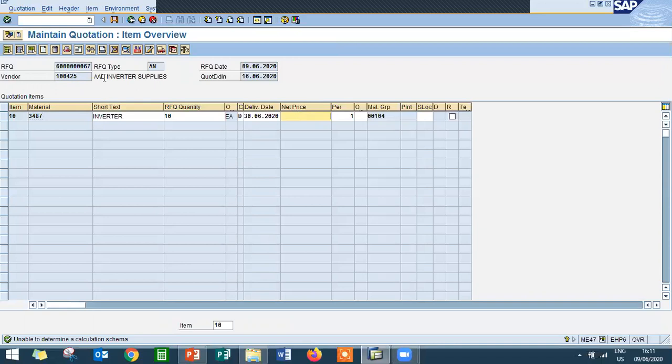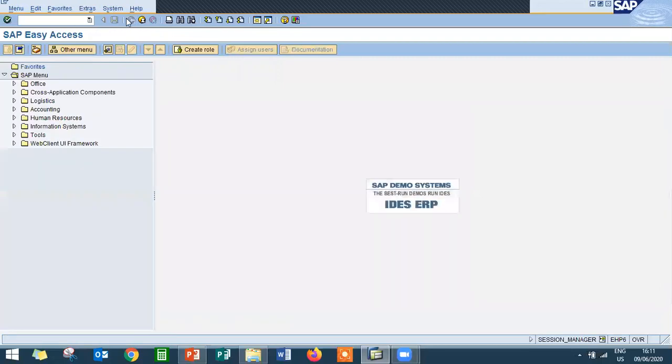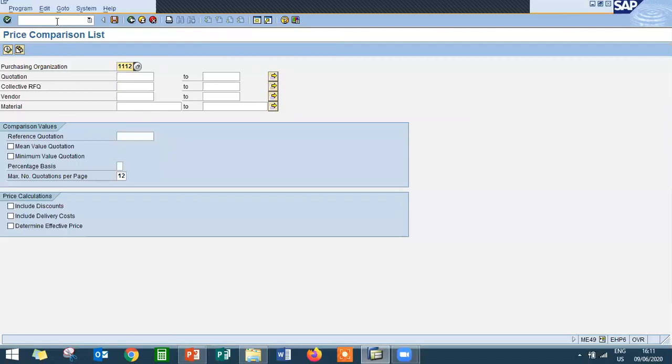Now the next RFQ number is 67. This vendor is giving it for 11,500. Save it. Control S is save. So I have maintained both quotations. Now come back. The next step is quotation comparison. Go to ME49. I'm going to compare the quotations. Remember the collective RFQ number 6699, which we entered in the RFQ. So I'm entering that 6699 here. Click on execute.